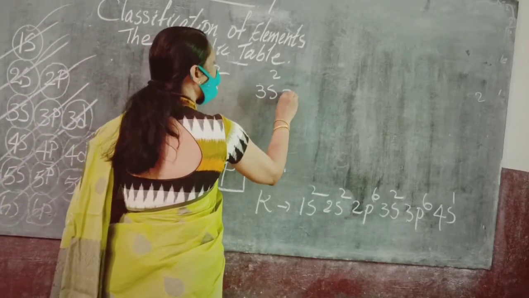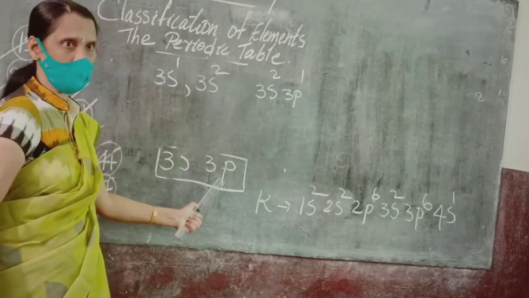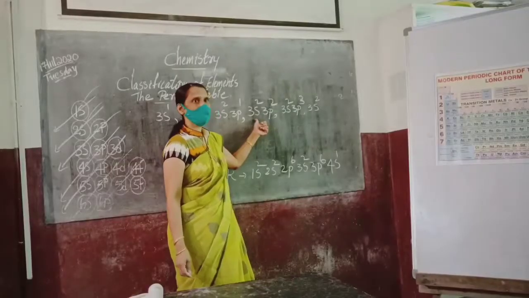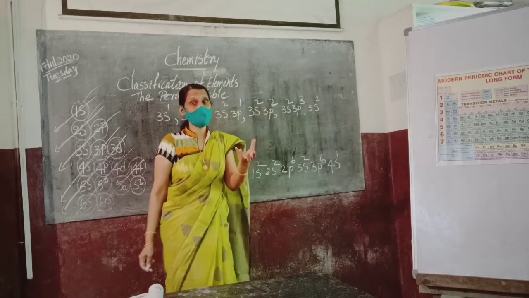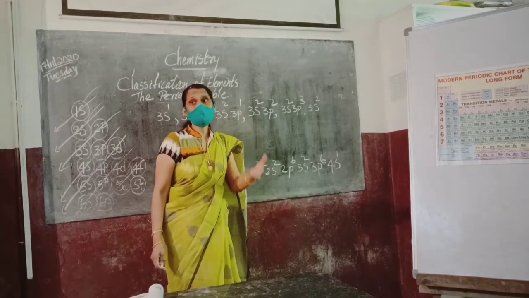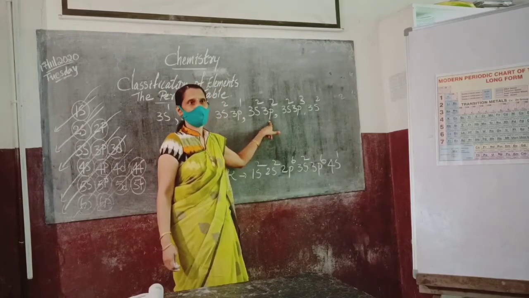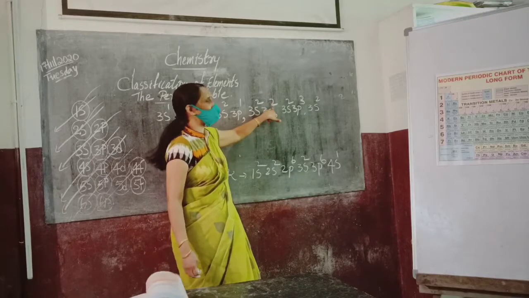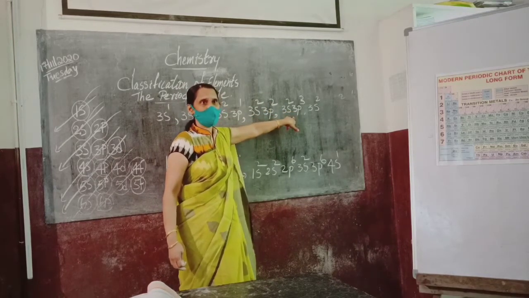3s2, 3p1. Because only S and P are possible. Because after 3s2, 3p1 comes 3p2. So an element whose last differentiating electron is entering 3p2. Okay now. Next one 3s2, 3p3.